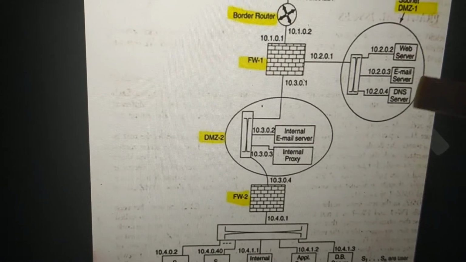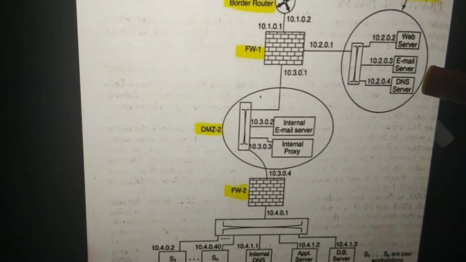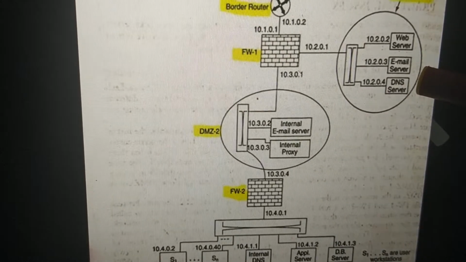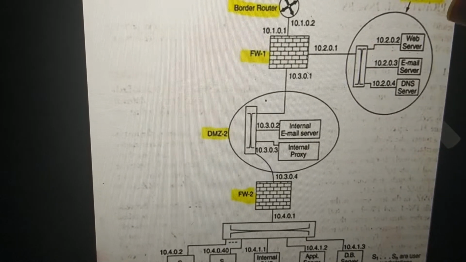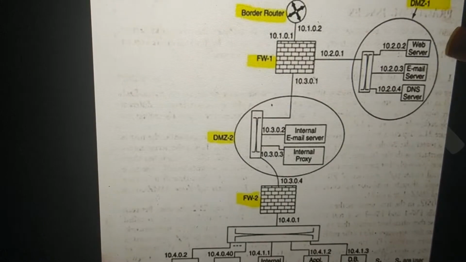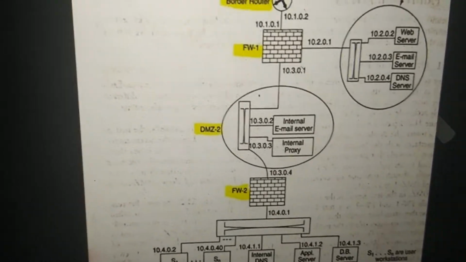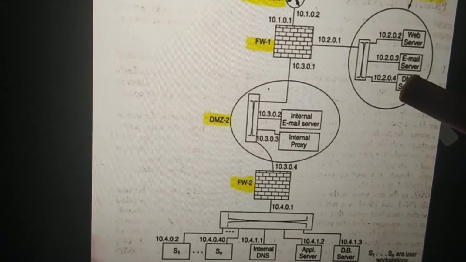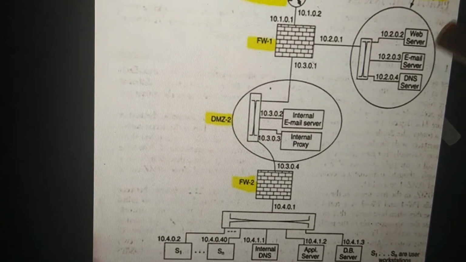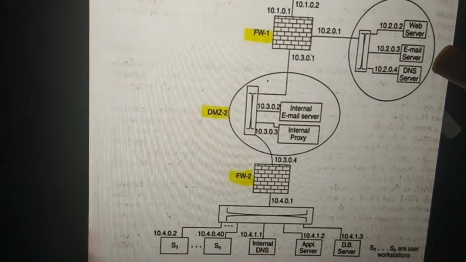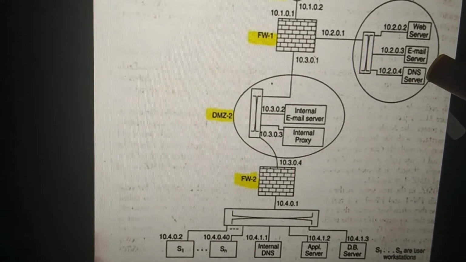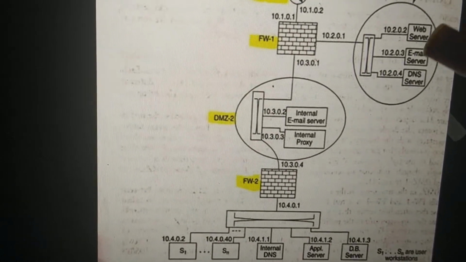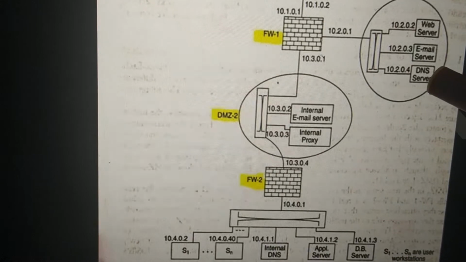Now just take an example of the DNS server. The DNS server will resolve all external names. What a DNS server basically does is domain names will be resolved, here based on all the external websites. But it should not have any record about the internal machines.